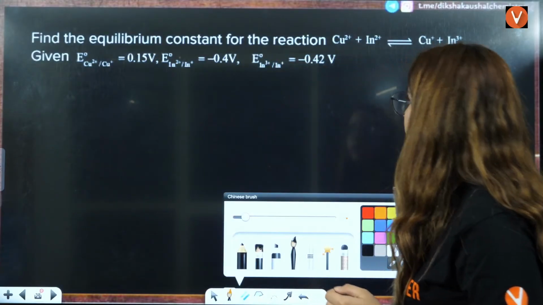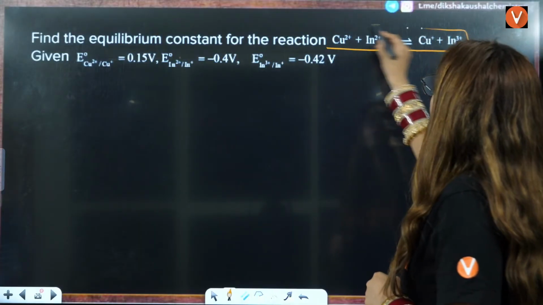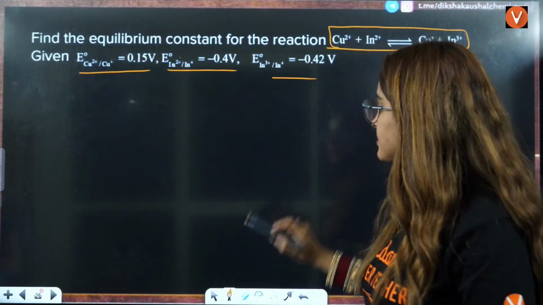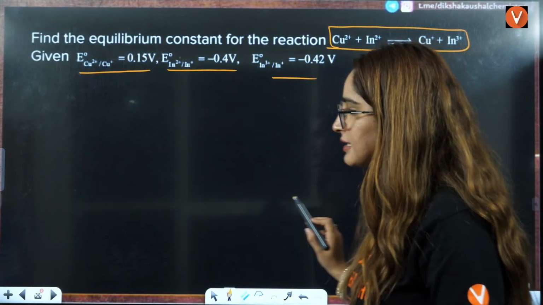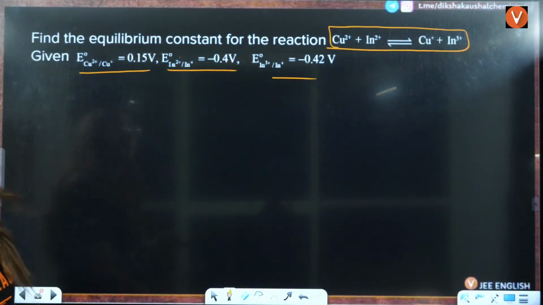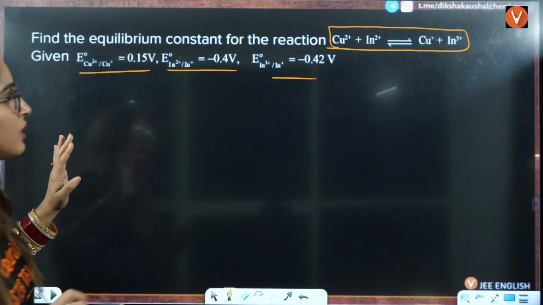Next question is, find the equilibrium constant for the reaction. This reaction is given to you, right? Given E naught values, these three things are given to you. Let us see how to solve it, right? Okay. Yes, everybody, let us see that. Find the equilibrium constant, they are asking.